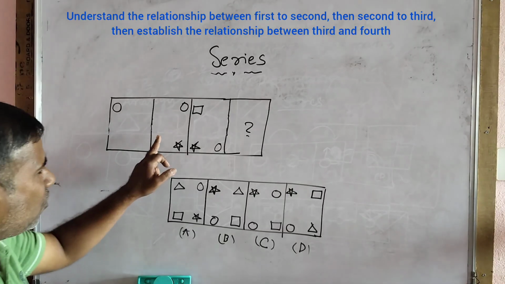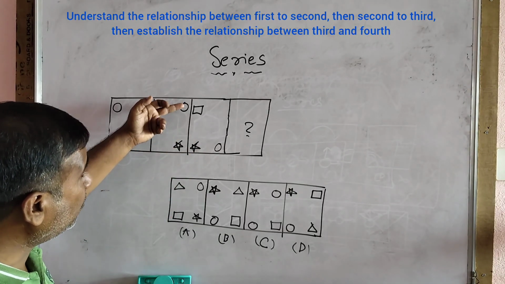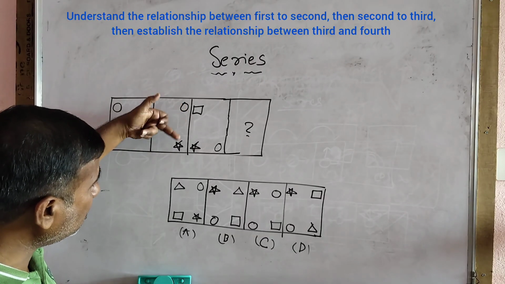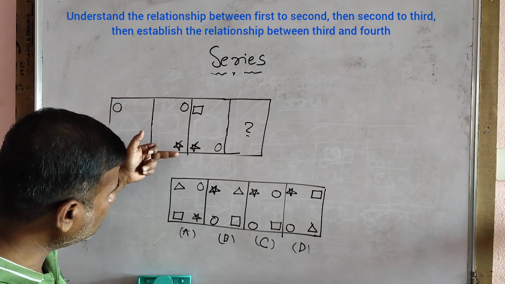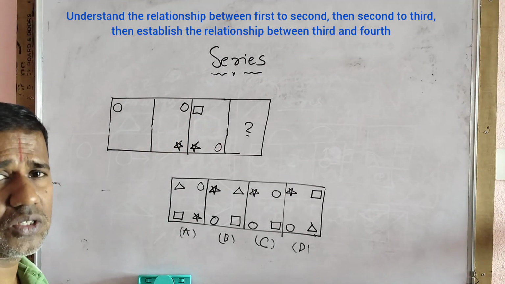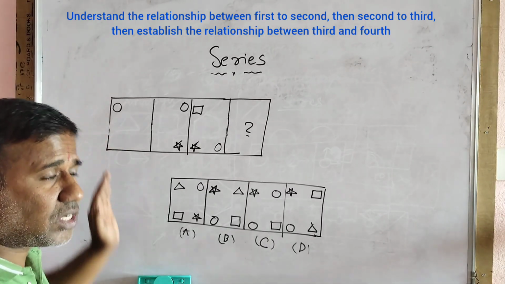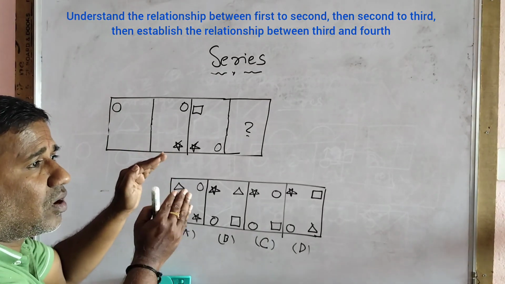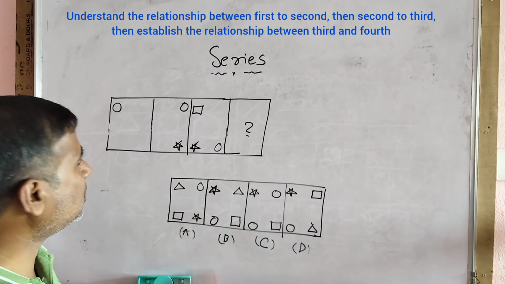Okay, now from here to here what happened? Circle is there, star is there, but again they have rotated in the clockwise direction one step. Means here circle rotated and came here, here star rotated and came here, and a new figure has come. Now you understood the logic. The figures in the previous picture need to be rotated one step in the clockwise direction and some new figure has to come. That is the logic.